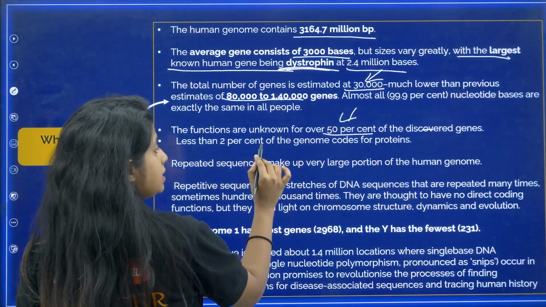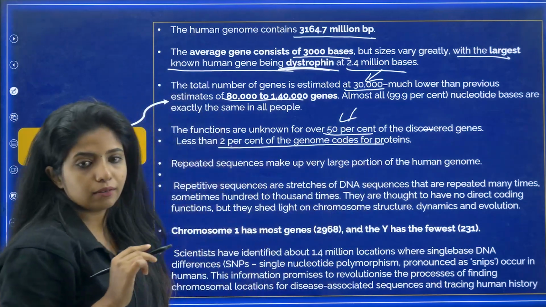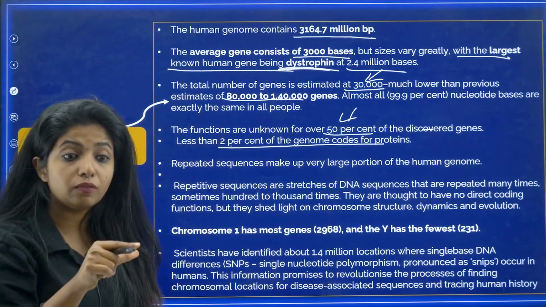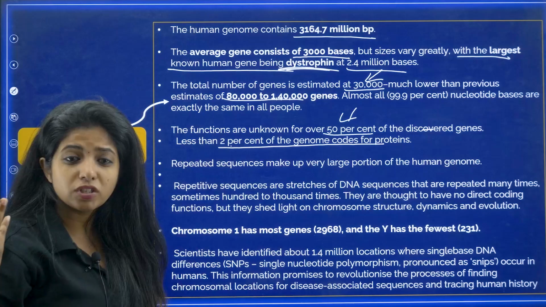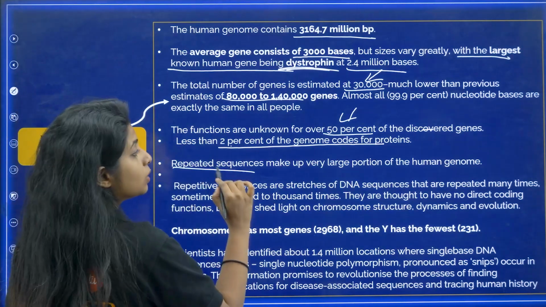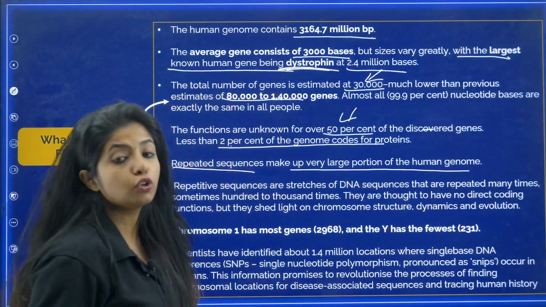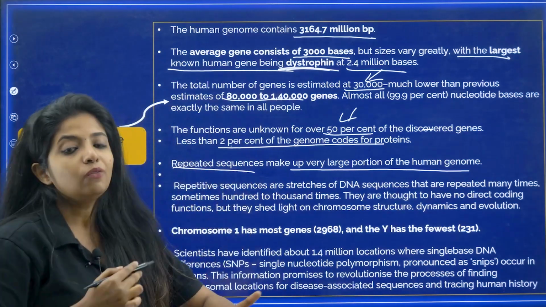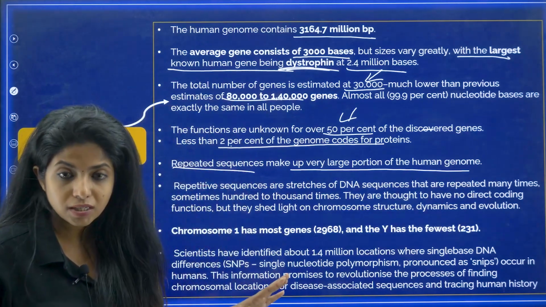Now next thing, less than 2% of the genome codes for protein. Less than 2% of the genome will be coding for proteins, and the rest will be non-coding regions, probably not so useful regions. Now repeated sequences make up a very large portion of the human genome. So there are sequences which are repeated, which are not going to code for anything, but are just there.